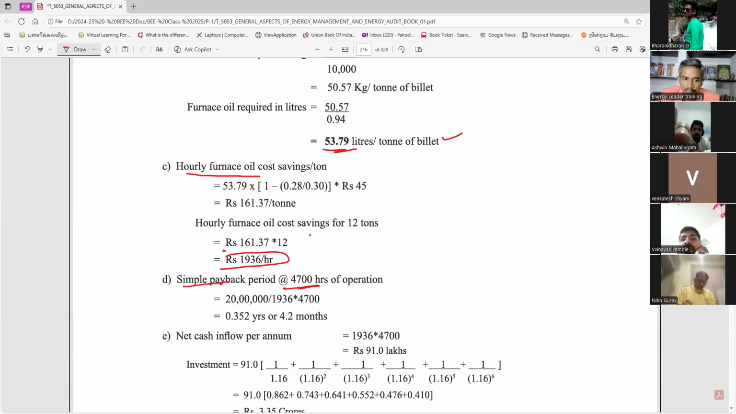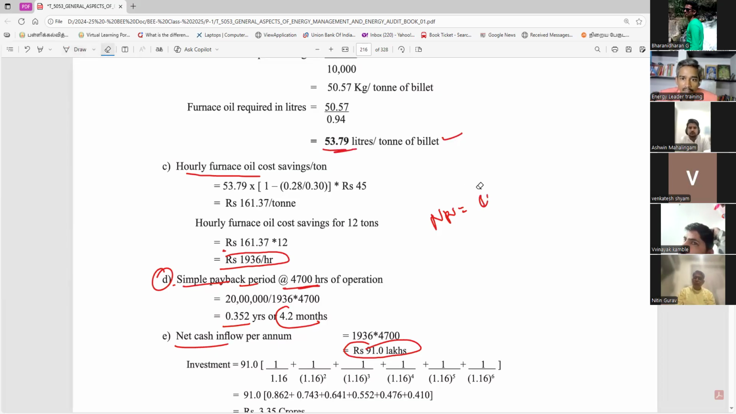Then you have to find a simple payback period. This is 4.2 months, that means 0.35 years. So this is a net cash flow, a net cash flow saving. This is a saving amount per annum. Per annum saving amount. What is the fundamental formula? Net present value equals initial amount minus initial investment.